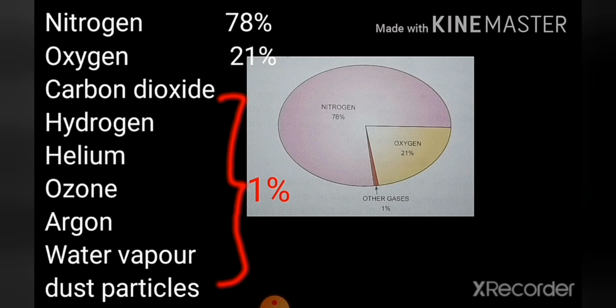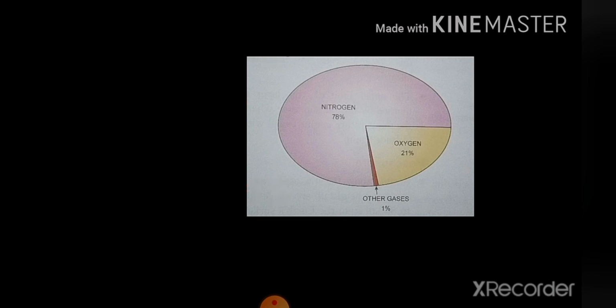And the remaining 1% contains minute quantities of air molecules like carbon dioxide, hydrogen, argon, helium, ozone, and this 1% of air also contains water vapor, dust particles, pollen grains, etc.